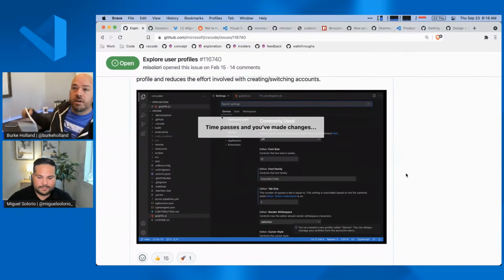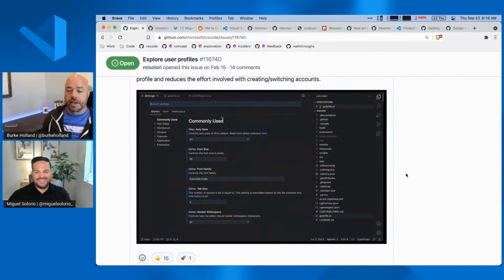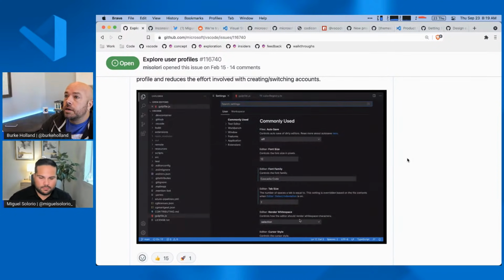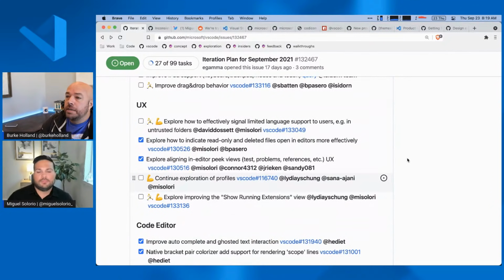Miguel, so many thoughts on themes and icons and everything else. Just scrolling through chat here, got a couple of pieces of feedback. I think Sambev wanted to know, can you fix the pandas theme? I don't know that you can fix other people's themes, but I thought I'd ask anyway. Miguel, can you fix the pandas theme? I don't think I know the pandas theme. I don't think I've used it, but I can take a look. I can make a pull request, so that would help. Right. Well, give us a link, and we'll put Miguel to work fixing the theme with a pull request.